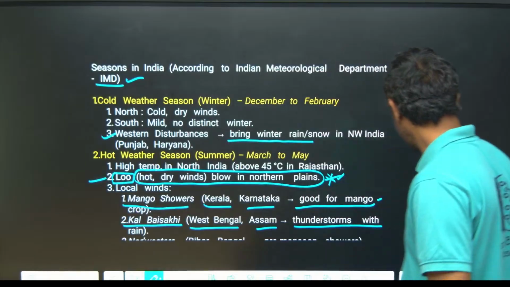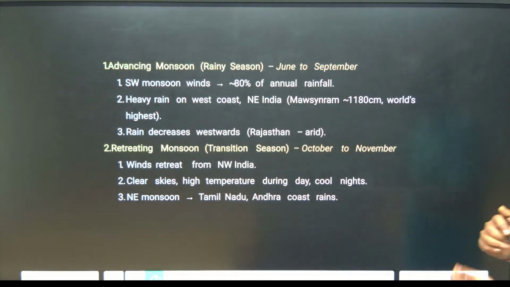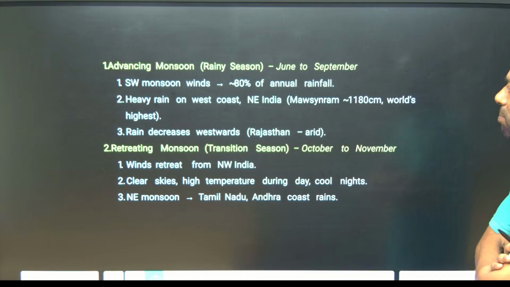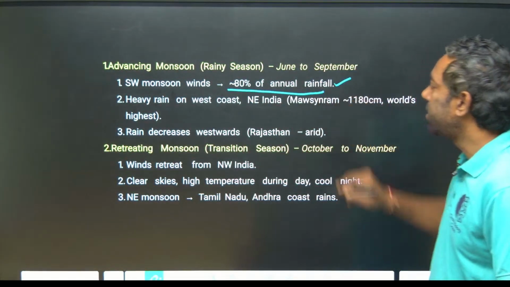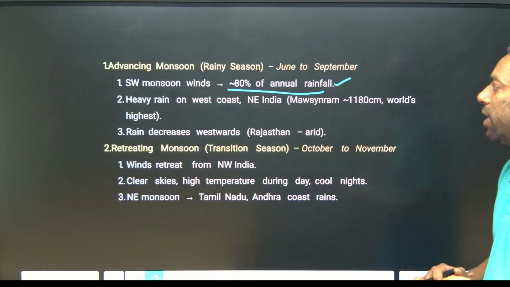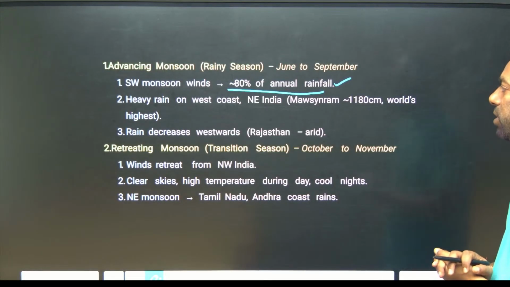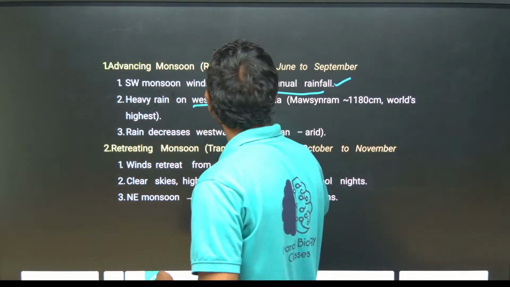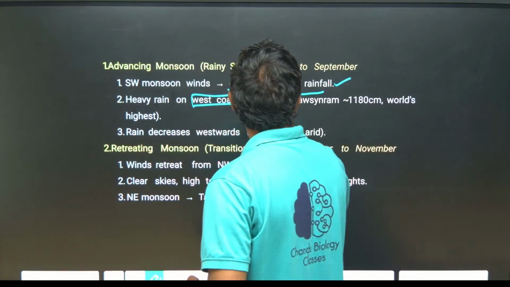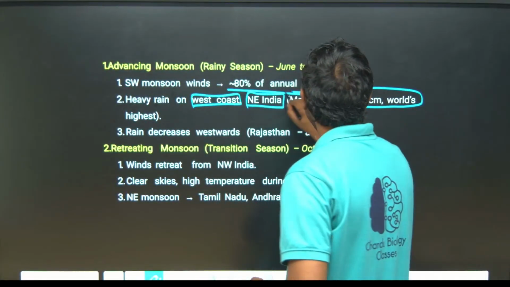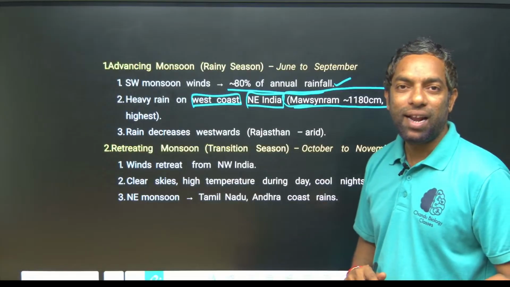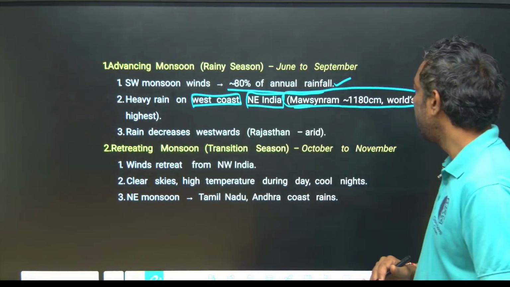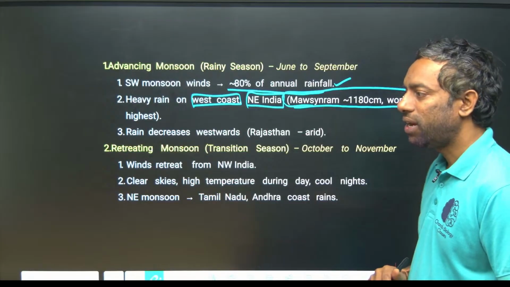Advancing monsoon, the rainy season, especially June to September. 80% of annual rainfall takes place in this advancing monsoon. Heavy rain falls on the west coast, the Western Ghats, and northeast India, about Mawsynram in Meghalaya state, which receives about 1180 centimeters of rainfall.